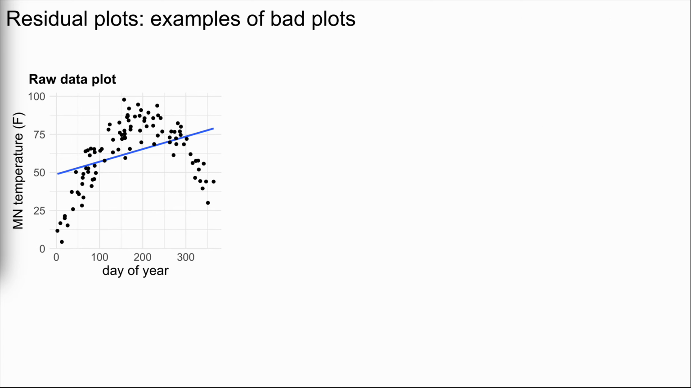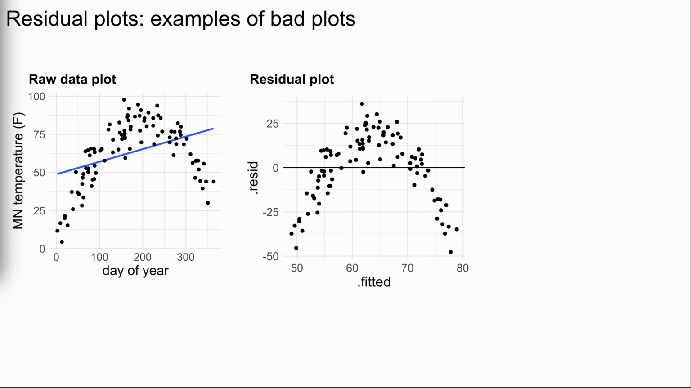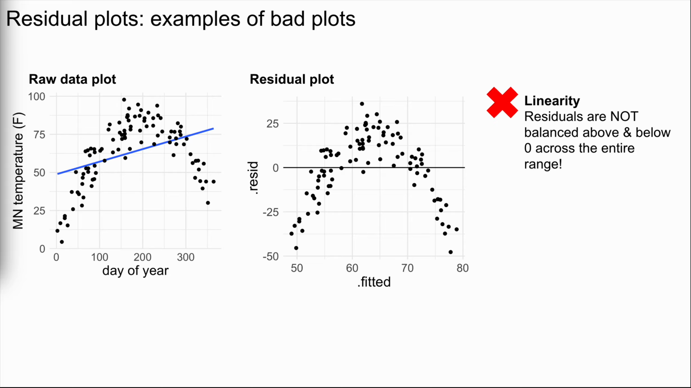First, consider our inappropriate linear model of Minnesota daily temperatures versus day of the year. The residual plot corresponding to the simple linear regression model is shown here. It too has some interesting patterns, and patterns in residual plots, again, are bad. Specifically in this example, the residuals are not balanced above and below 0 across the entire range of the plot. Rather, we observe clusters below 0, then above 0, then below 0. This imbalance confirms that our model at left violates the linearity assumption.